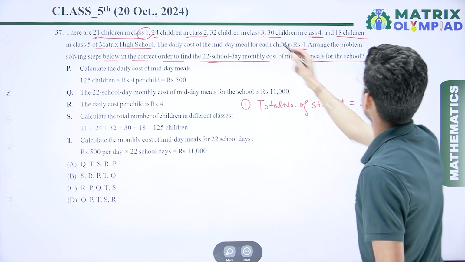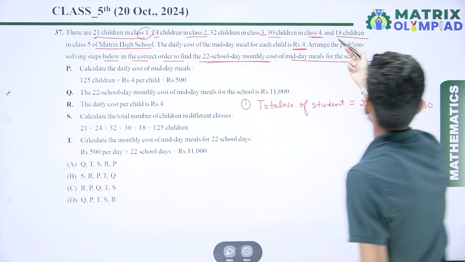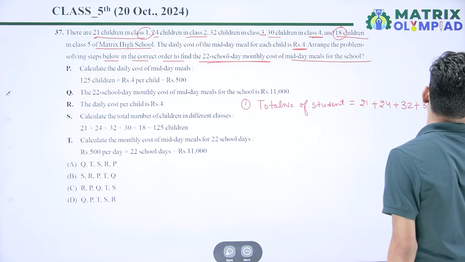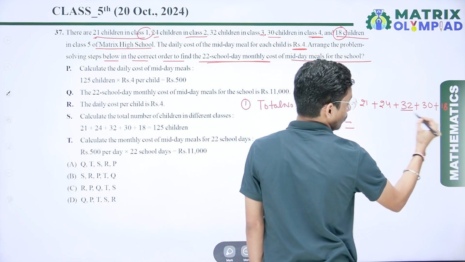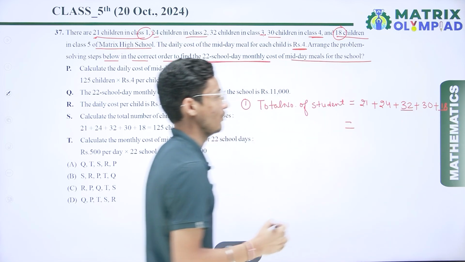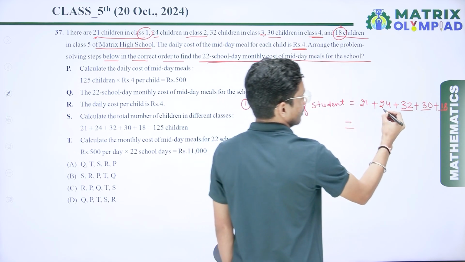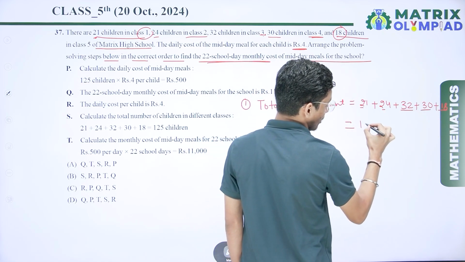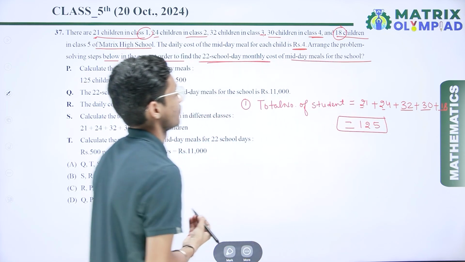For class 4 the number of students is 30, and for class 5 the number of children is 18. So if I add all these numbers, 32 plus 18 is 50, 50 plus 30 is 80, 100, 120 and 125. So we have the total number of students, that is 125.